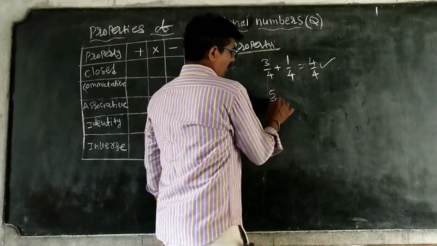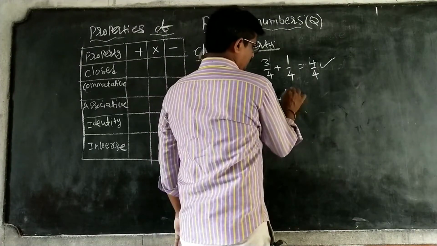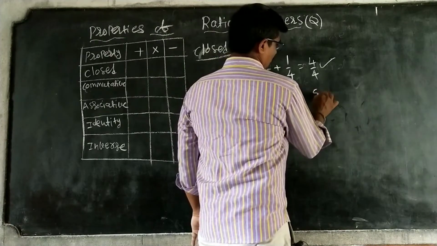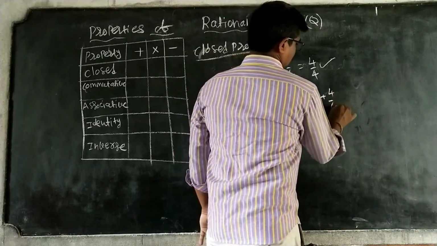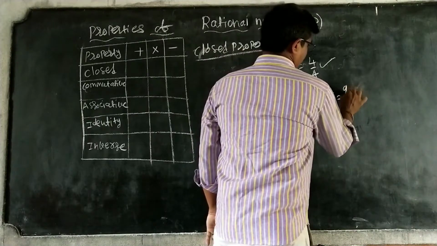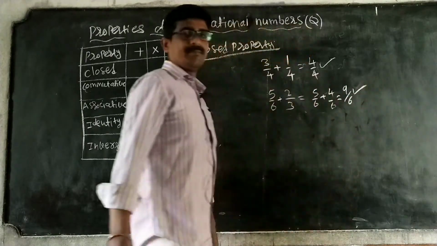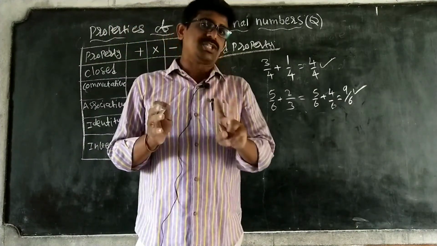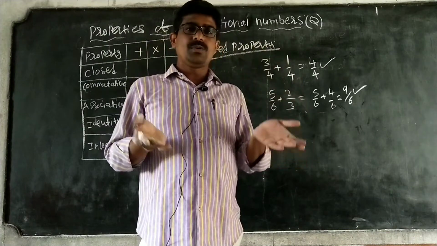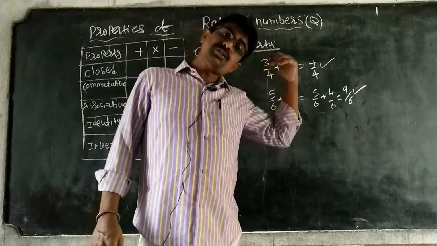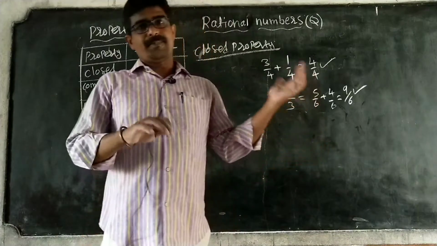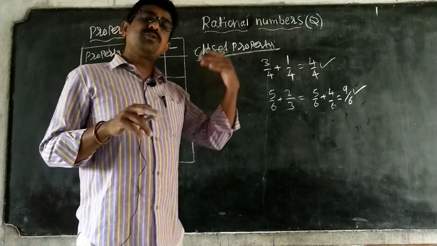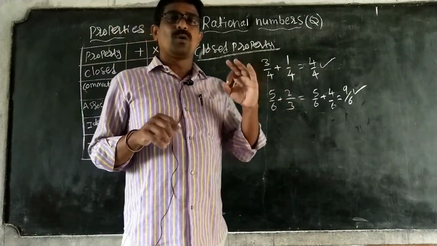Now take 5 by 6 plus 2 by 3. If you add both, 5 by 6 plus 4 by 6, that is equal to 9 by 6. This is also a rational number. What does it mean? Add any two rational numbers, and the result should be a rational number. Either plus or minus, no need to bother about that. If the result is a rational number, then it is closed property.